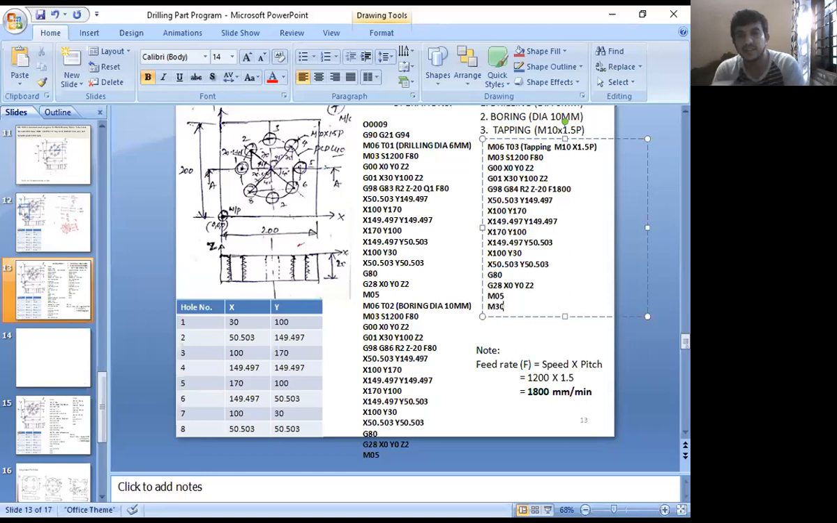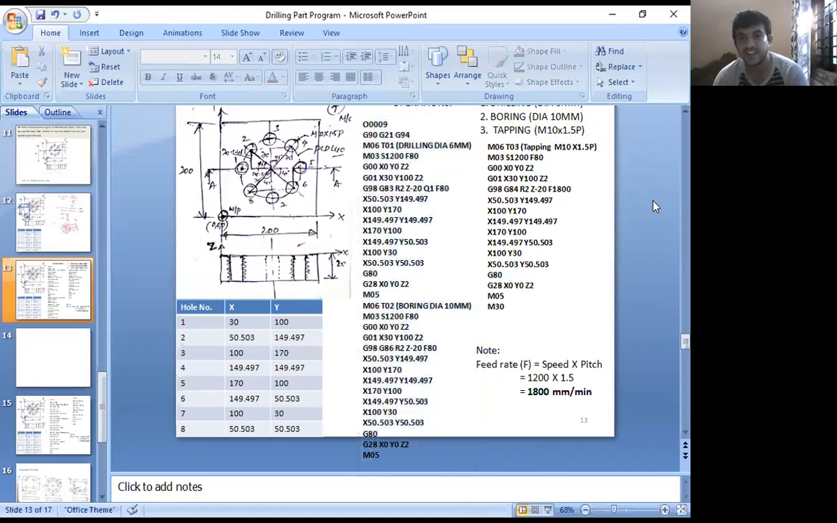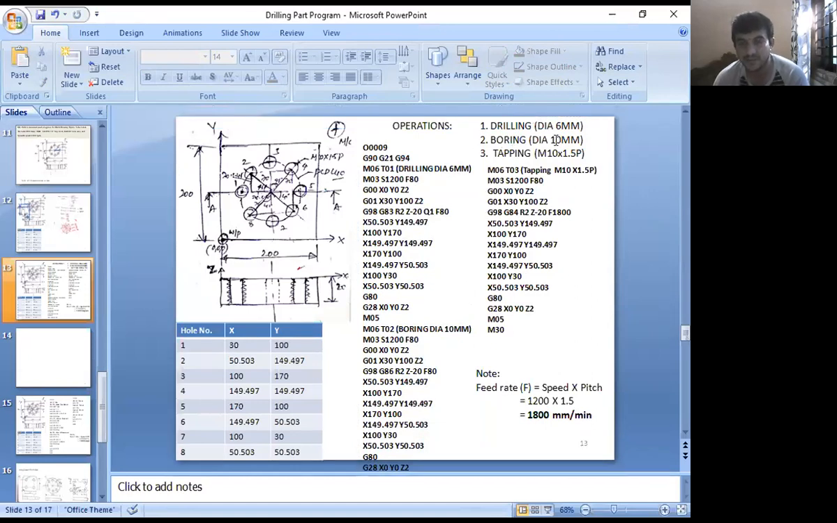Am I right? See how many lines are there, check here. So total here, okay, I can't count directly here. Slide number 30. Okay, I can't count here. Almost, you can check here, 35 to 40 lines are there, right? I hope you understood this program, right? First we completed the drilling operation. Next you go for boring. Next you go for tapping. That completes this operation. Am I right?